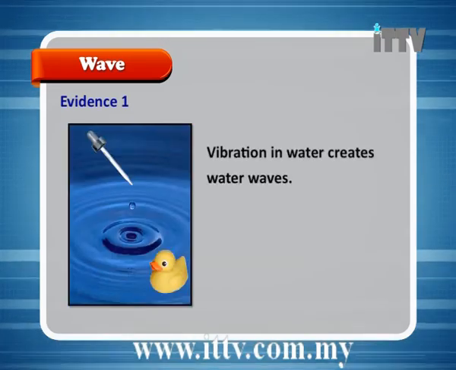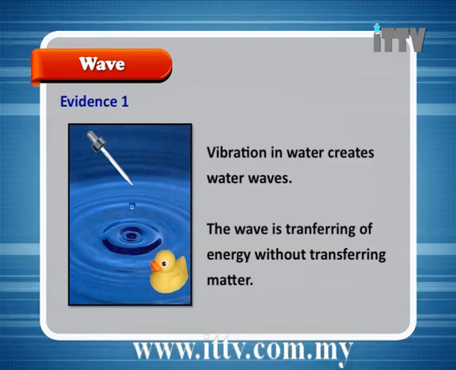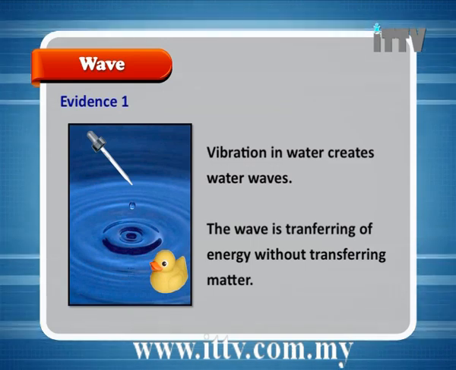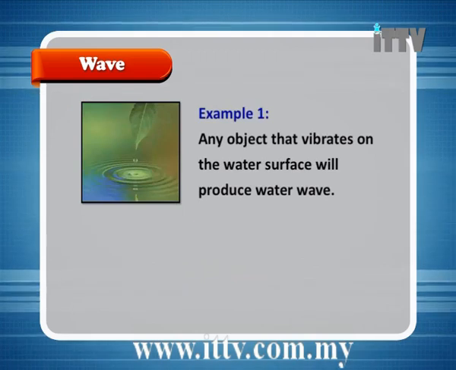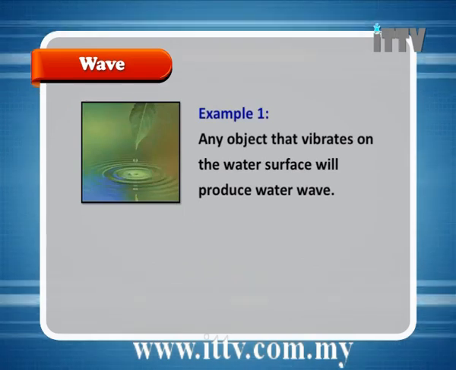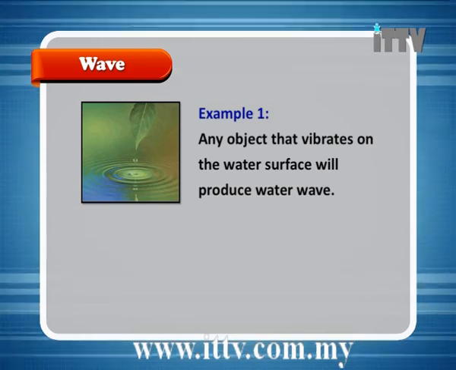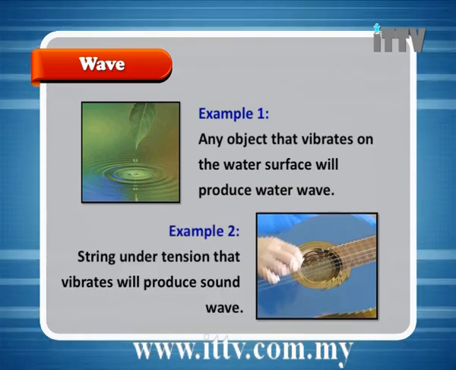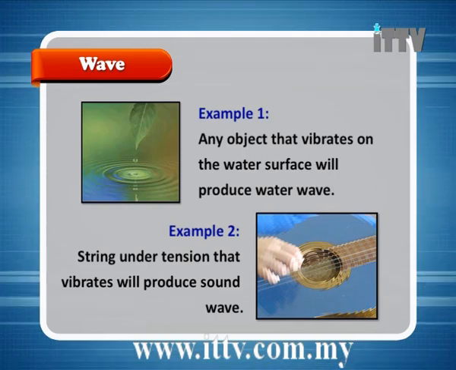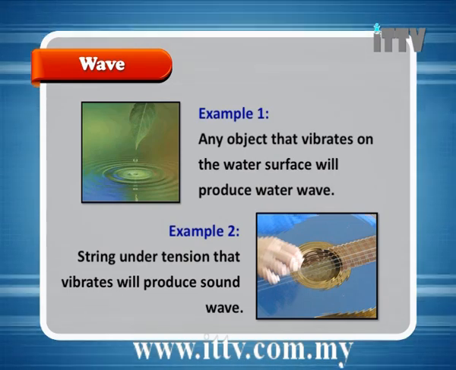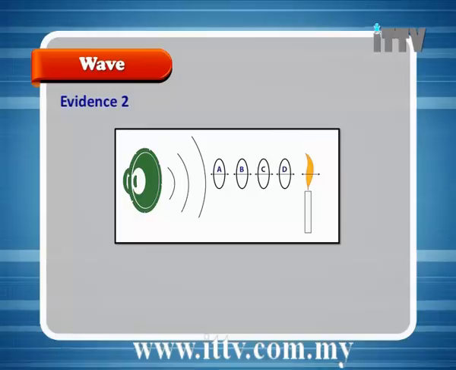Evidence 1. Vibration in water creates water waves. The wave is transferring energy without transferring matter. Example 1. Any object that vibrates on the water surface will produce a water wave. Example 2. A string under tension that vibrates will produce a sound wave. So any type of vibration will produce a wave.